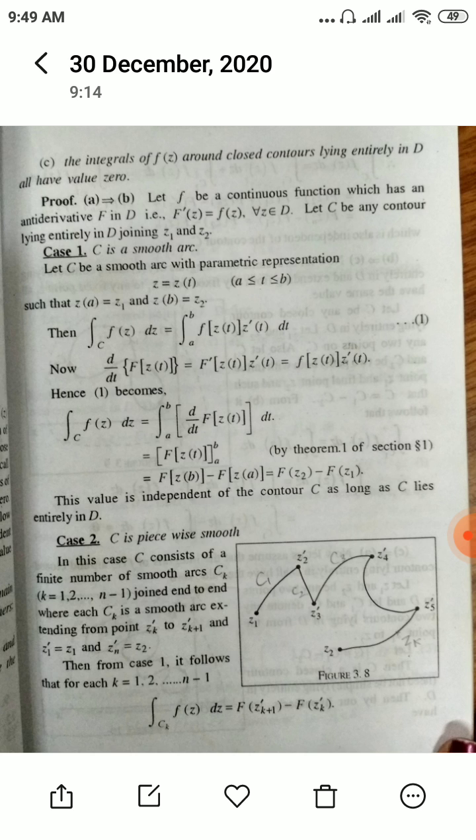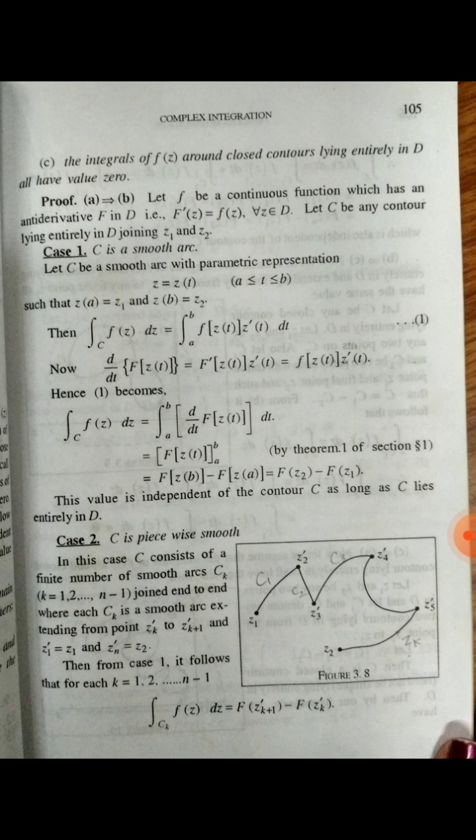So we can split it into two cases, because from z1 to z2 it can either be a smooth curve, or it can be piecewise smooth. Okay, so case 1: C is a smooth curve. So let C be a smooth curve and z equal to z of t, where a is less than or equal to t less than or equal to b, be the parametric representation, so that z of a is the initial point z1 and z of b is the final point z2. Then the integral over C of f of z dz, by the definition of a contour integral, is the integral from a to b of f of z of t times z dash of t dt.